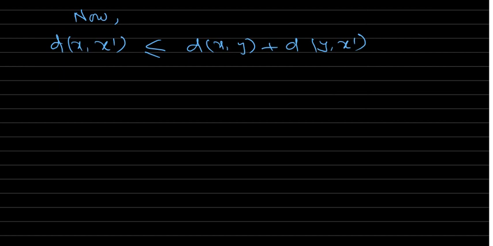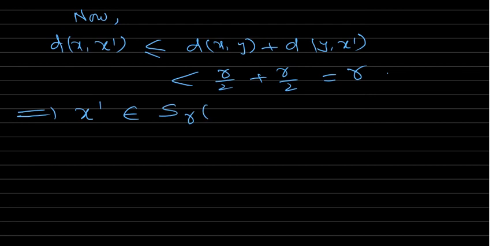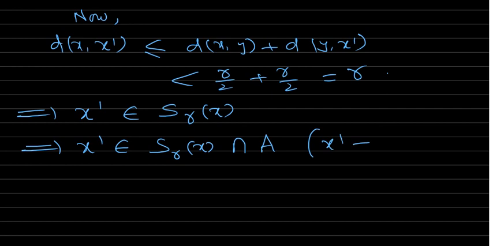Both are less than R by 2, so it's less than R by 2 plus R by 2, that is equal to R. So x dash is in S R x. X dash is also in A and also in S R x. That means x dash belongs to S R x intersection A. Clearly this x dash is not equal to x, because x is not in A and x dash is in A.